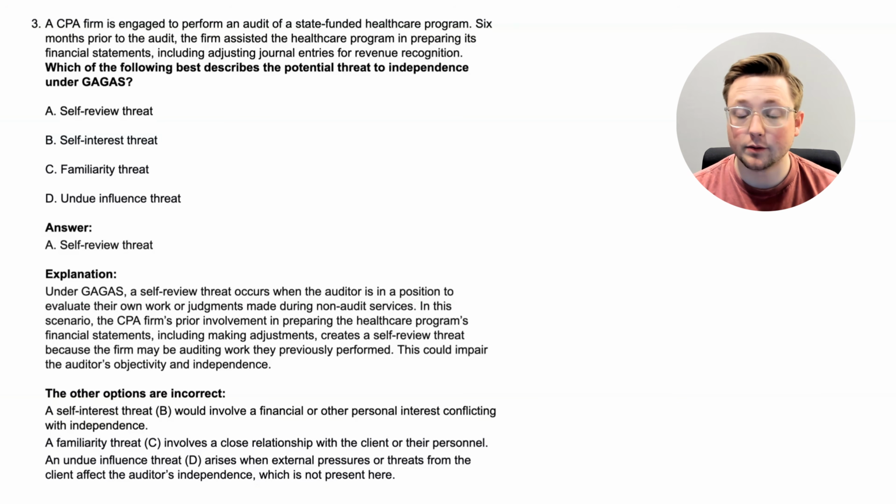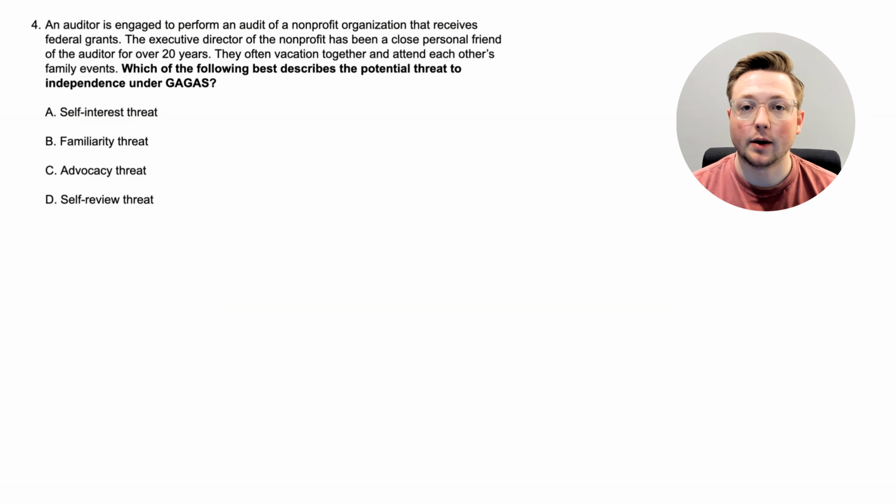So again, this is a self-review threat because they have the potential of reviewing the financial statements they prepared for this healthcare program. So with that, let's go to the next question. All right, here we are at question 4. Which of the following best describes the potential threat to independence under GAGAS?